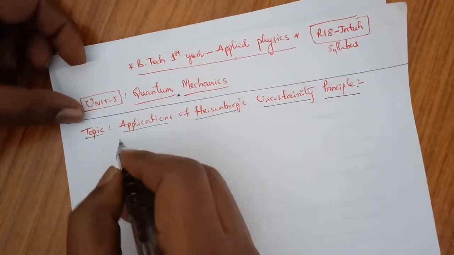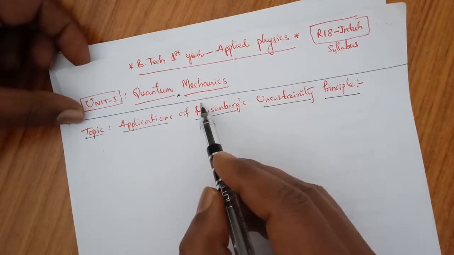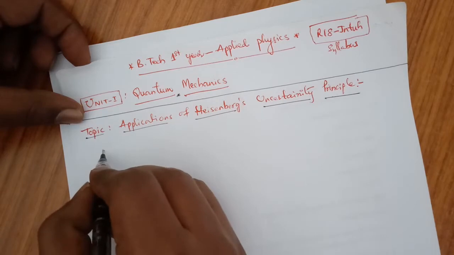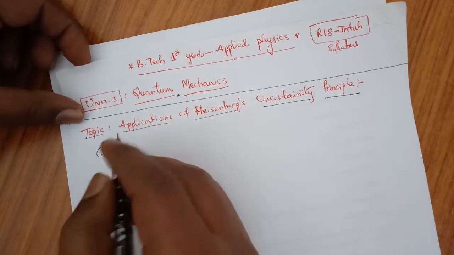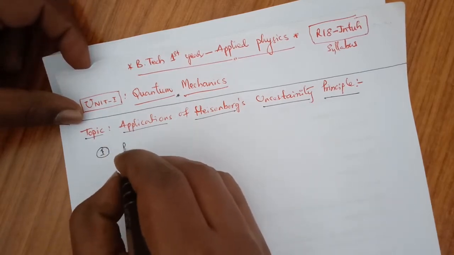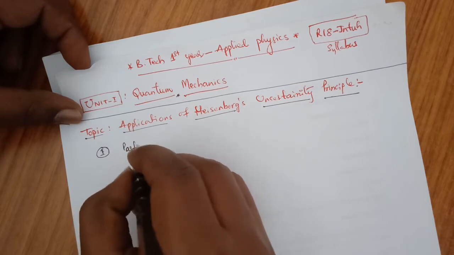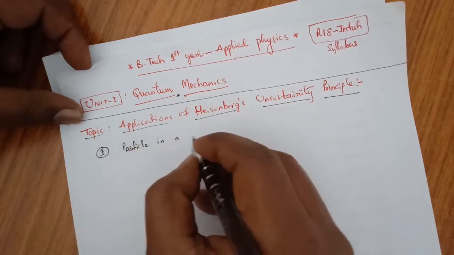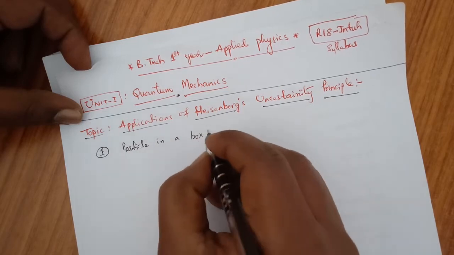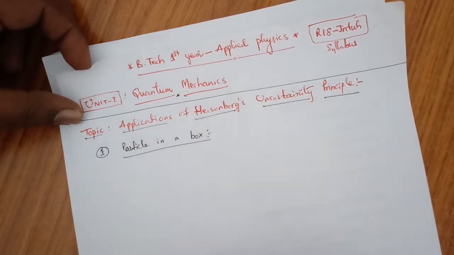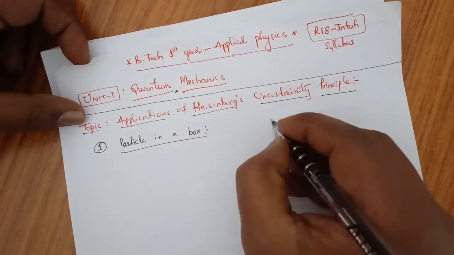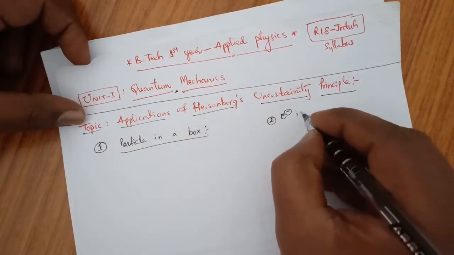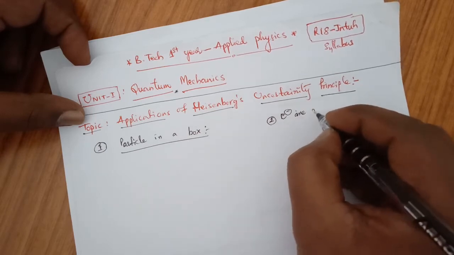First, it has two applications. The Heisenberg uncertainty principle applications are there. The first one is a particle in a potential box, or in a box, particle in a box. And the second one is electrons are not present